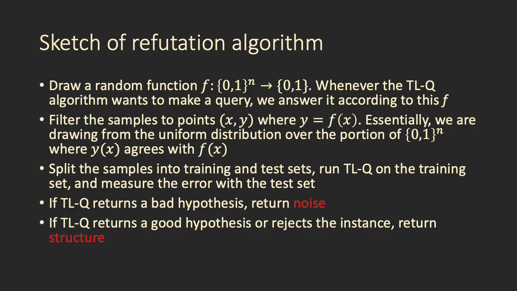So essentially we're drawing from the uniform distribution over the subset of the Boolean cube where y(x) agrees with f(x). Then we'll split the samples into training and test sets, run the TLQ algorithm on the training set, and measure the error of the hypothesis with respect to the test set. If TLQ returns a bad hypothesis, i.e. a hypothesis with high error, we will return noise, and otherwise, so this is the case where we get either a good hypothesis or a rejection, we'll return structure.